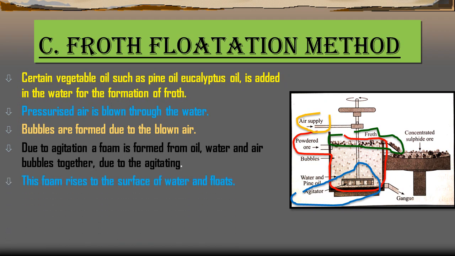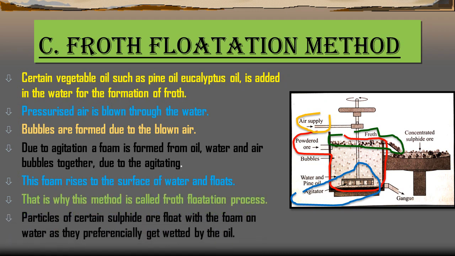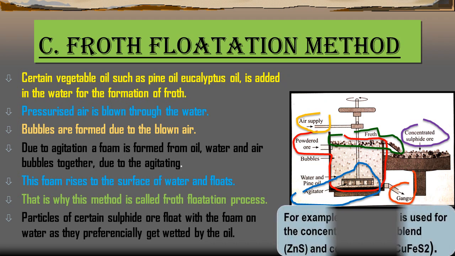That is why this method is called the froth flotation method. The particles of a certain sulfide ore float with the foam on water as they preferentially get wetted by the oil. That means they will be easily separated. These are the concentrated sulfide ore, and on the below side you can observe the gangue separating in another container. For example, this method is used for the concentration of zinc blende, that is ZnS, and copper pyrite, that is CuFeS2.